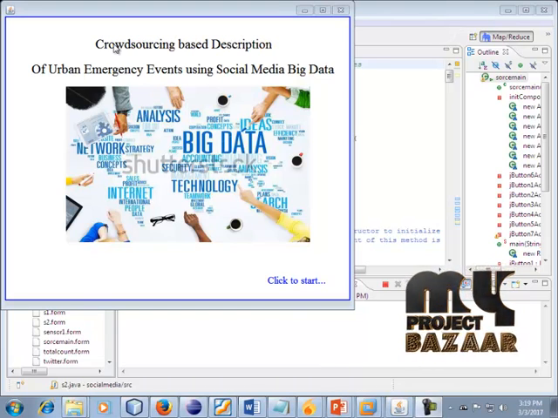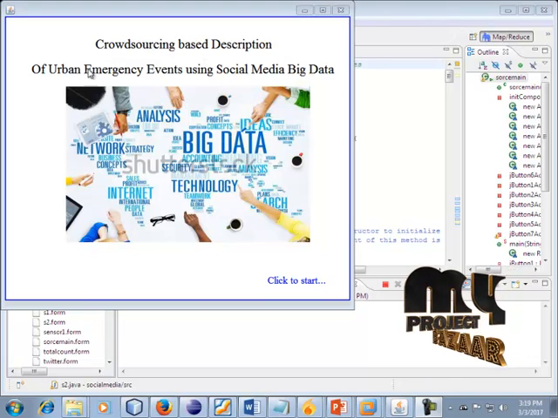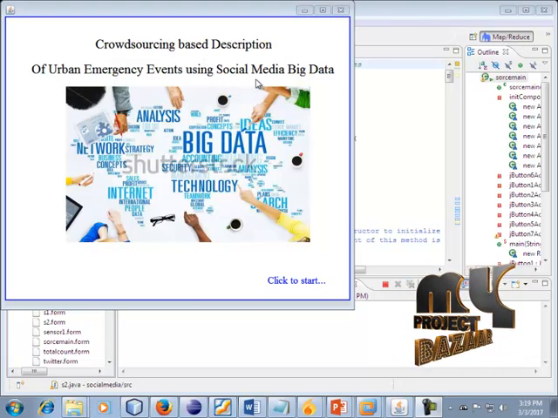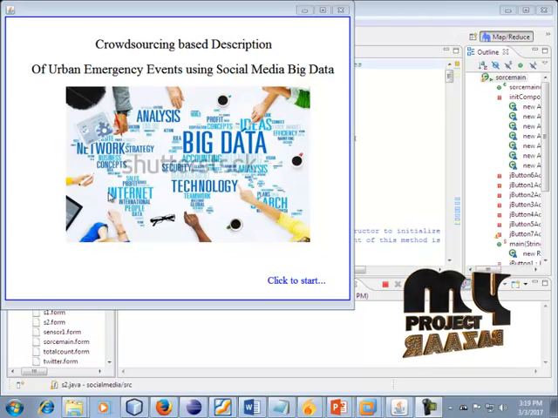Okay, it is our project title. Our project title is Crowdsourcing Based Description of Urban Emergency Event Using Social Media Big Data Process. It is our home page.